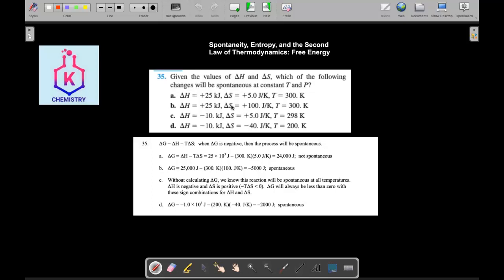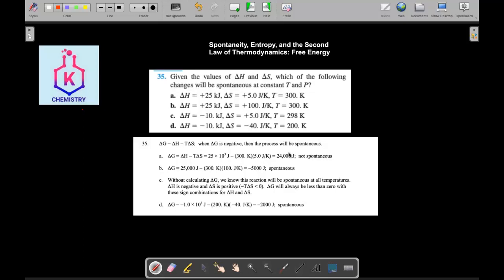Now take care, this one is delta H positive and delta S positive. So the result is going to be always positive. Let's see. Because this is positive and positive, there is only a chance for this to be negative if the temperature is very high. Like if you have something that will make the total of delta S multiplied by T more than 25,000, then in this case only it will be negative.